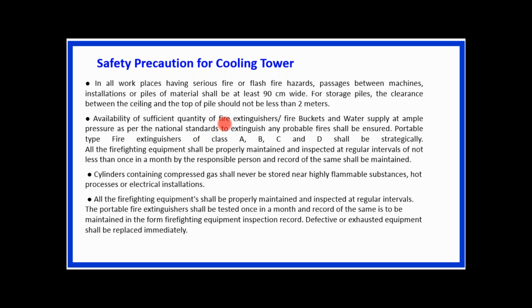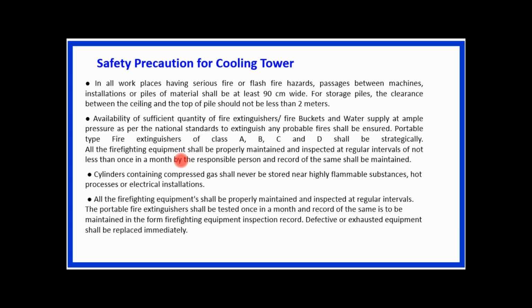Availability of a sufficient quantity of fire extinguishers, fire buckets and water supply at ample pressure as per the national standards to extinguish any probable fires shall be ensured. Portable type fire extinguishers of class A, B, C, D shall be statutory. All the firefighting equipment shall be properly maintained and inspected at regular intervals of not less than once a month by the responsible persons, and all the records should be maintained.